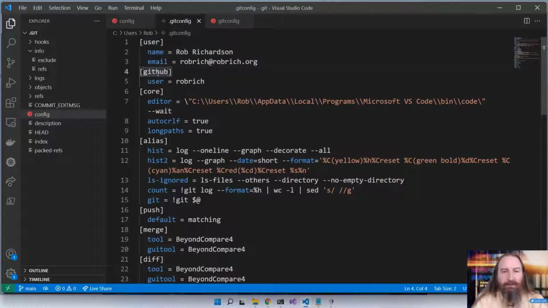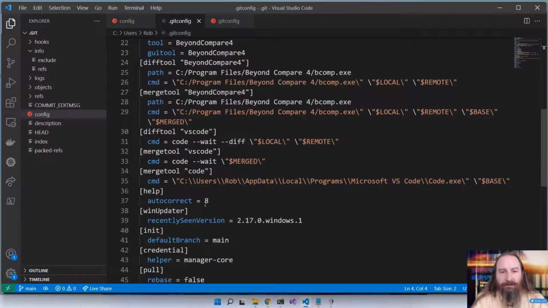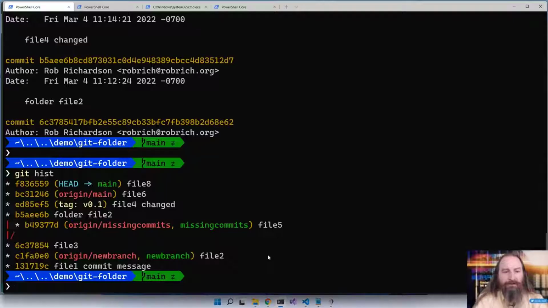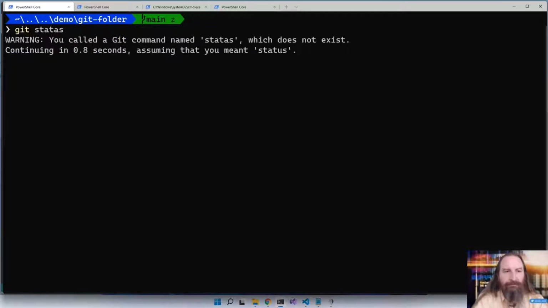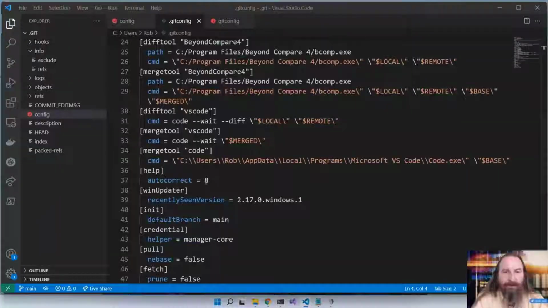It references my GitHub profile. It references my diff and merge settings. And then I also have this autocorrect, which is really cool. So what if I say git status? It says, I think you meant status. I'll just run that instead. That's excellent. The 8 here is tenths of a second. So it'll wait almost a second before it runs that command.